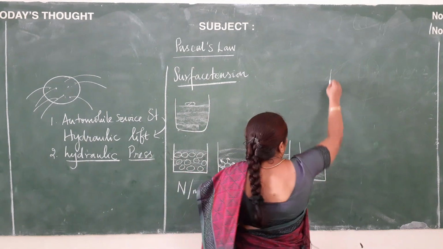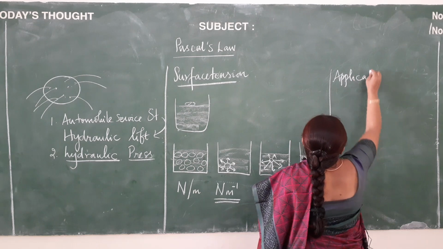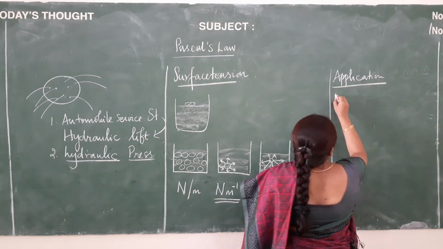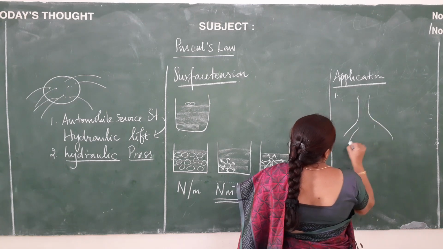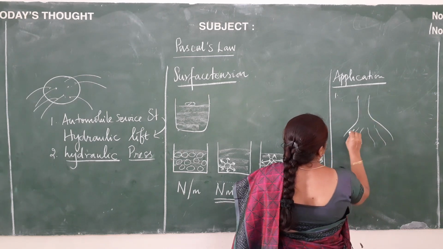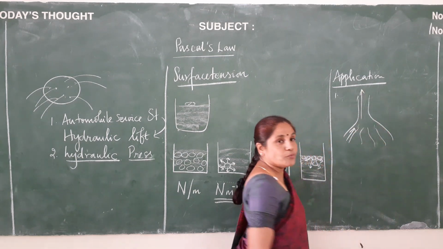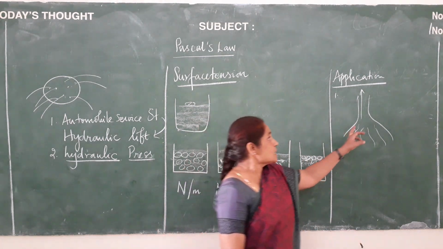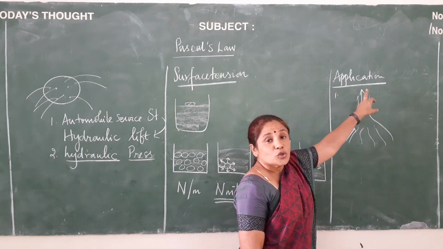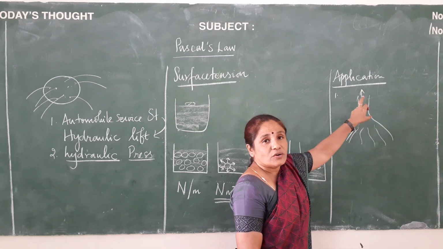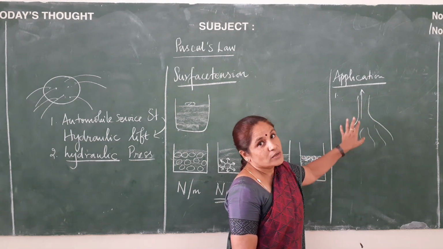Now let us see the applications of surface tension. The first application, you would have noticed very well in plants. In plants, roots are there. Through the roots, water is conducted upwards. How does this happen? It is opposing the force of gravity, and the water is conducted upwards through the entire plant or tree for that matter. How does this happen? This happens only because of surface tension.